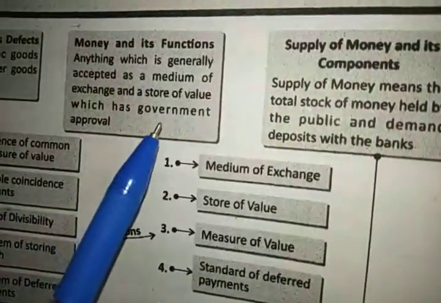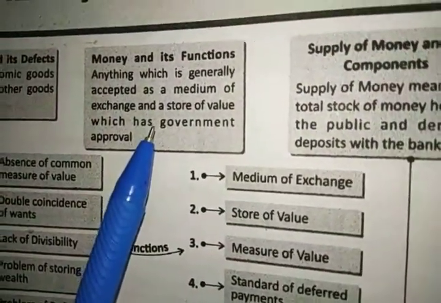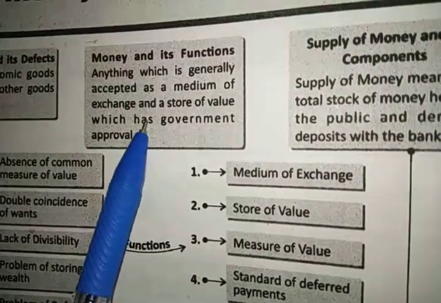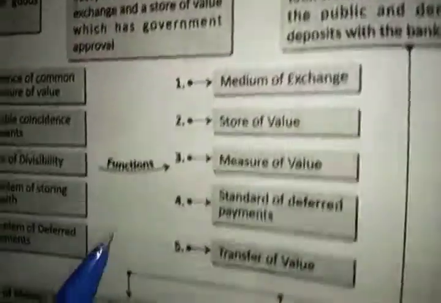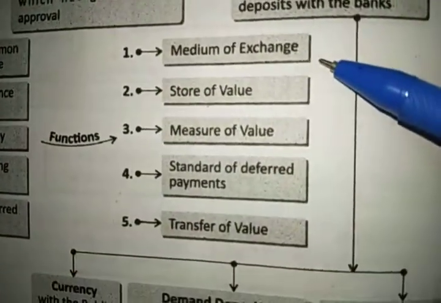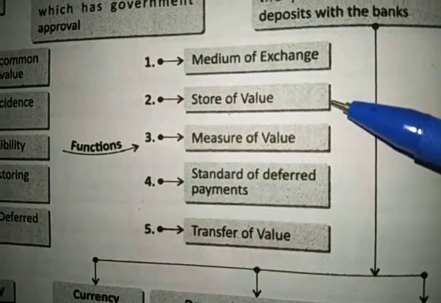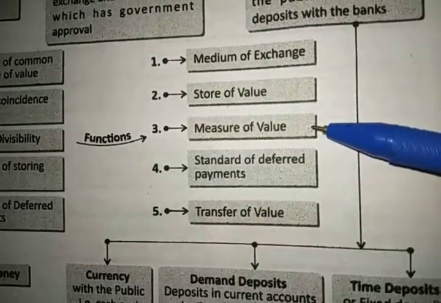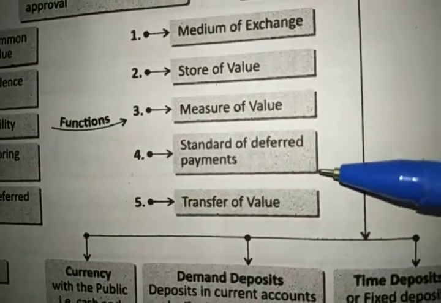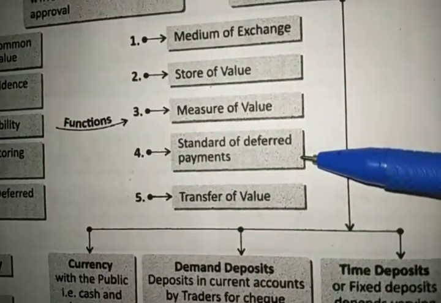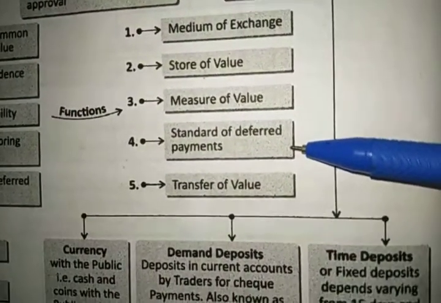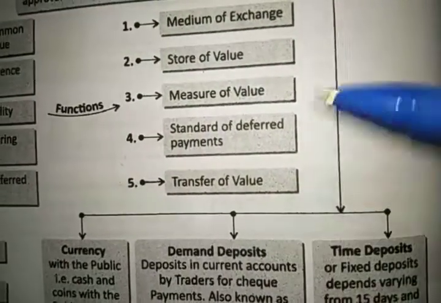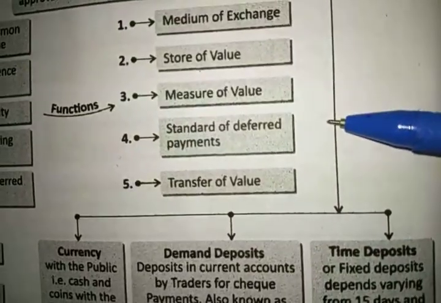Next is what is money. Whatever is generally accepted as a medium of exchange, which we can store, and which the government has also approved, that is money. Its function is basically to serve as a medium of exchange between persons. The next is it can be stored and it has a store of value. It can be measured, so it has a measurable value. Next is it is used for deferred payments, like you can pay the amount in EMIs. The next is the transfer of value. You can transfer some amount to another person for anything you want.